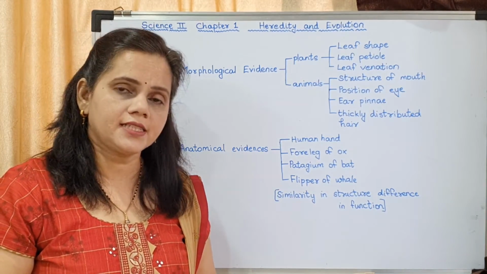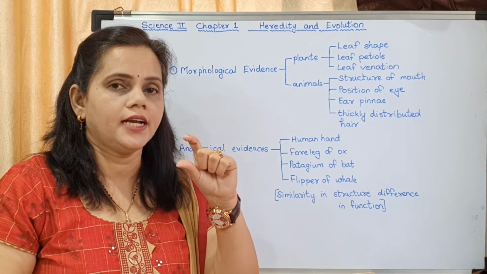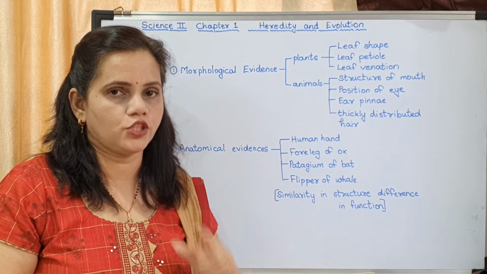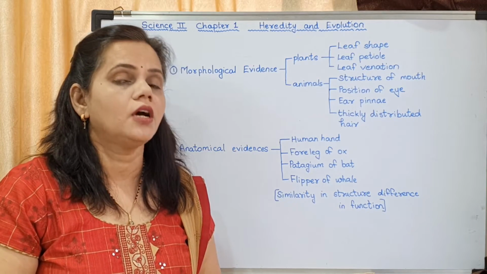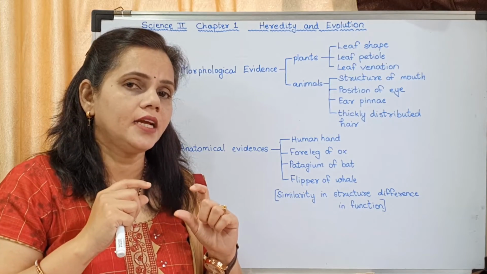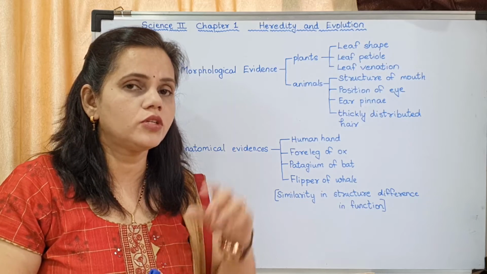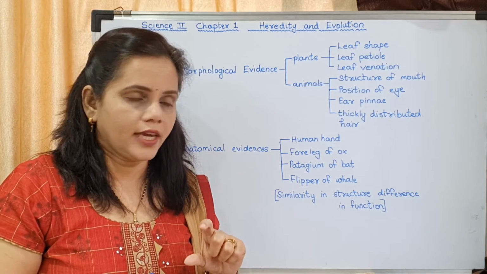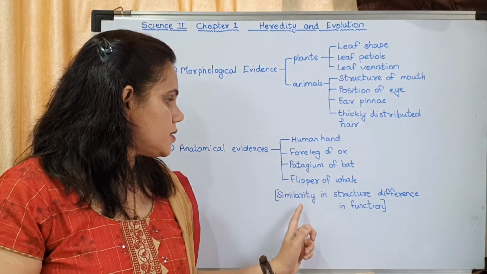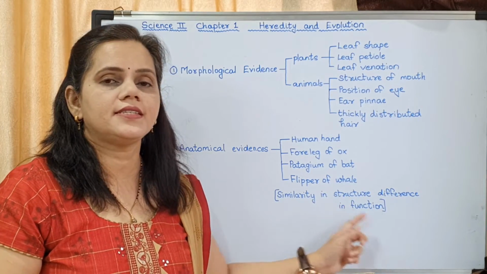Similar in their structure means they all are made up of bones with joints. Understood? Small bones. You may see the diagram in the textbook. Okay, refer to the diagram in the textbook. They have given it very clearly. So the bones, all of them are made up of bones with digits. Okay, now there was a similarity in the structure but difference in function.